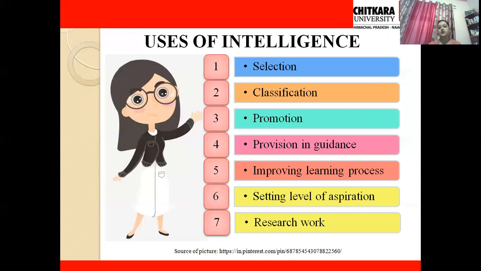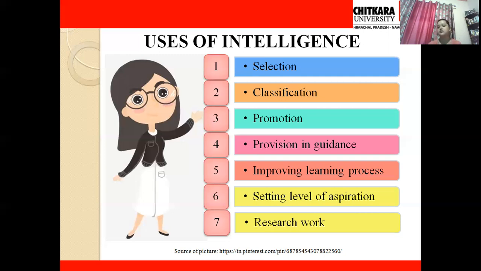Next is improving learning processes. If I know that my students have this kind of intelligence, let's say I'm trying to teach some information, so what I can do is make some changes in my teaching strategies and improve the learning processes of the students. Because if I make some changes and make it efficient, the students will be able to grasp and understand each and every topic, so that will also improve their learning process and learning outcomes.